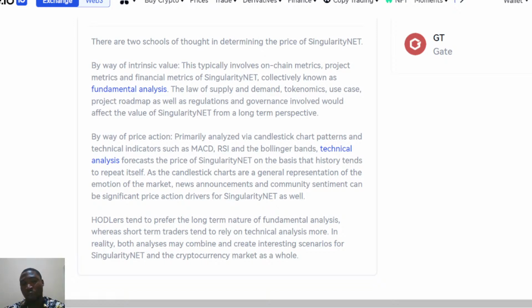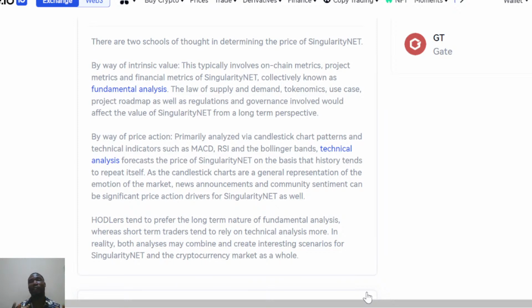Actually look into it to invest in, because you have much to gain from it. It's not a wrong time to buy this token, it's a good time to buy this token. You just have to understand what the project is all about. What are they really all about? What is the tokenomics behind the project? What is the demand and supply? What are the use cases? That is when you're looking at fundamentals.